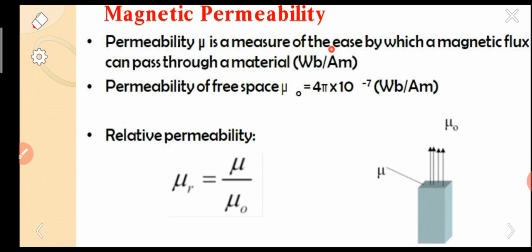So here is the basic information, as I told with the first word, permeability. While you rub on an iron piece, it is attracting. The iron piece easily attracts the magnet, whereas the wooden material does not attract the magnetic influence.